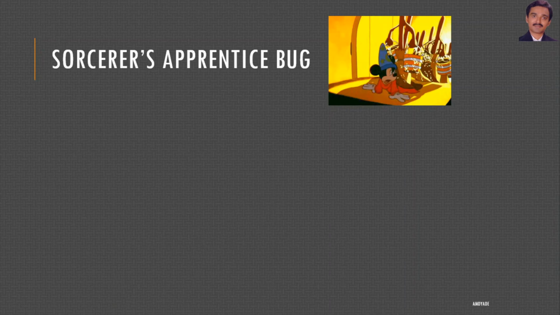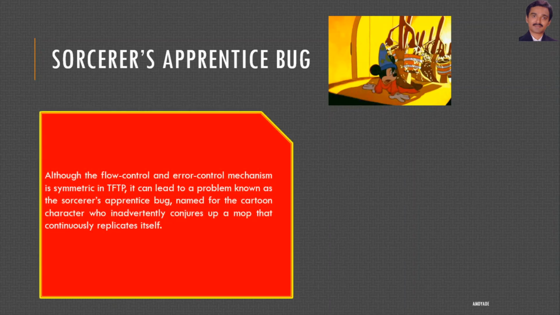Sorcerer's apprentice bug. Although the flow control and error control mechanism is symmetric in TFTP, it can lead to a problem known as the Sorcerer's apprentice bug, named after the cartoon character who inadvertently conjures up a mob that continuously replicates itself.